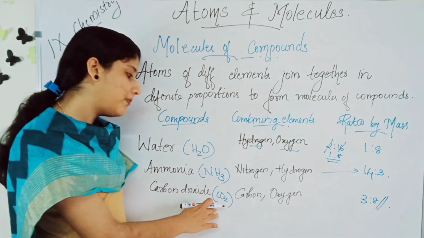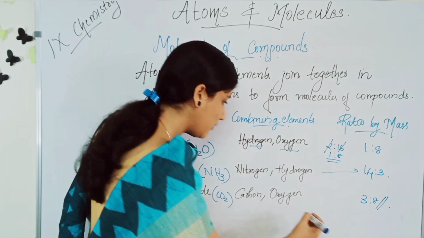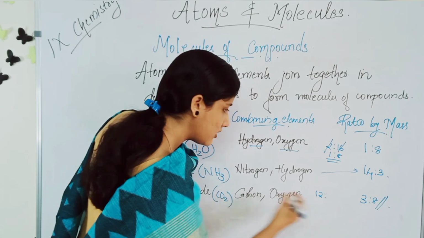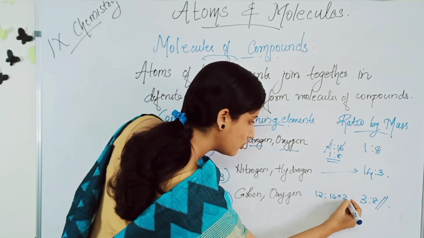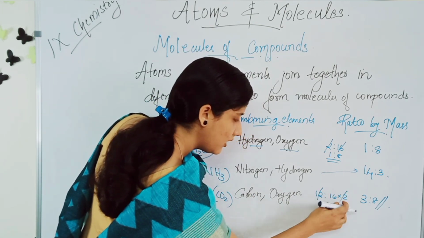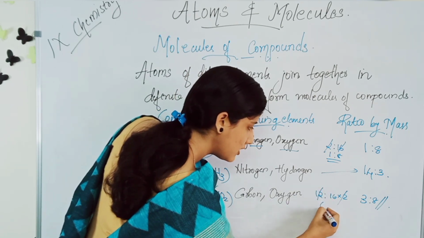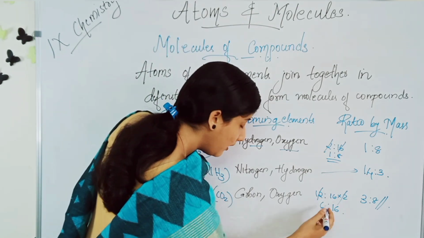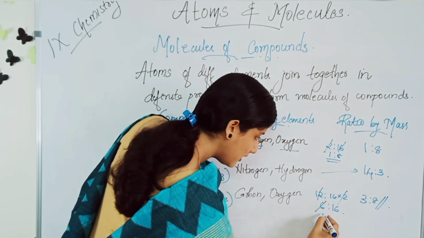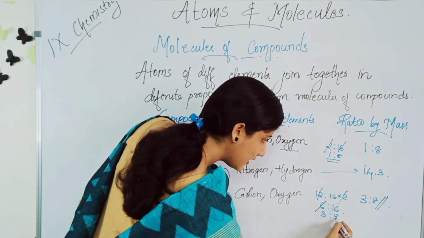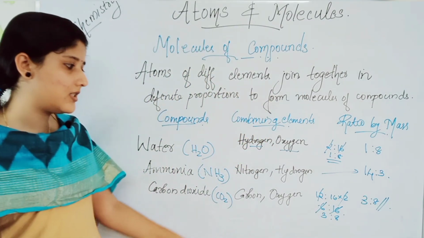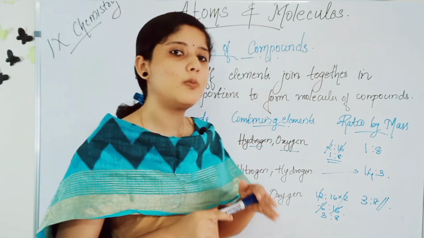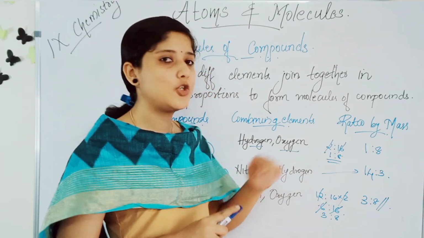If you cancel them, it will be like carbon 12, and oxygen is 16 into 2. We can cancel this 2 itself here. And it will be what? 6:16. Similarly, we can cancel by 2. Here 3 twos are there, isn't it? So, it is 3:8. Cancel by 2 on both sides. Then you will get the ratio 3:8. Carbon and oxygen combine to form carbon dioxide molecule in the ratio 3:8.